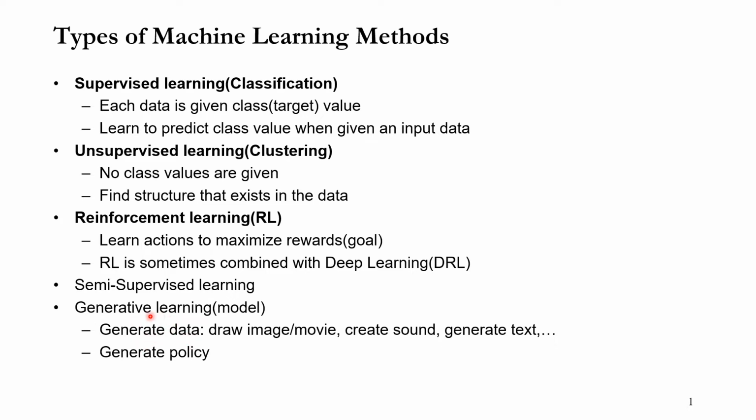For example, it generates images or movies, sound, or text. Typical examples of generative learning algorithms are GAN or variational autoencoder. These are some typical categories of machine learning methods, and we're going to cover these two methods in this class.